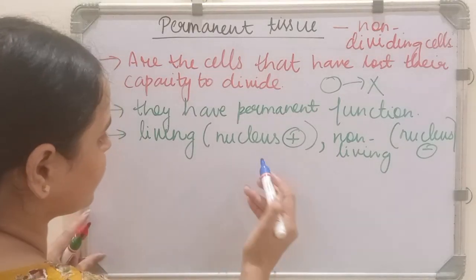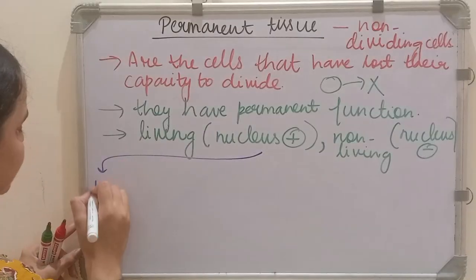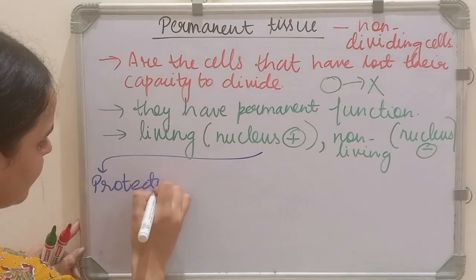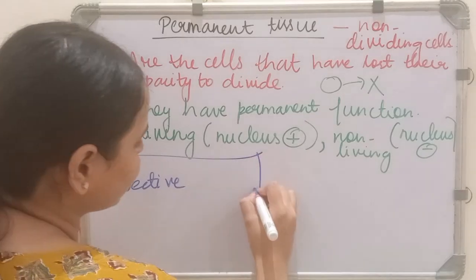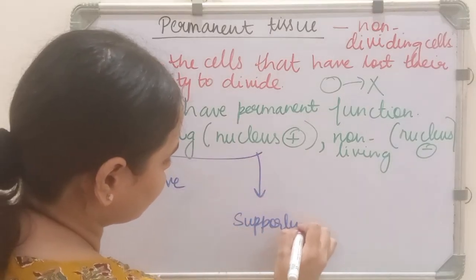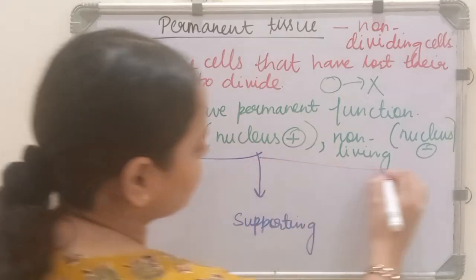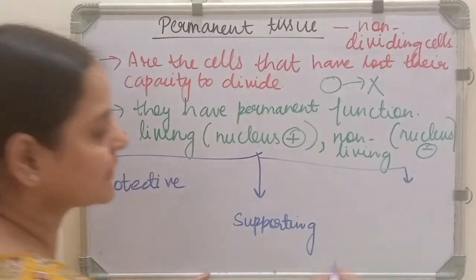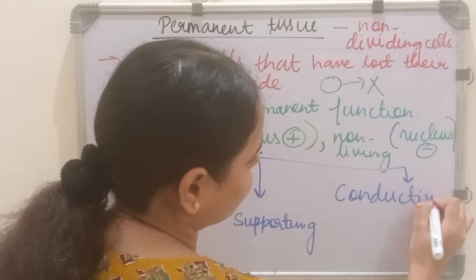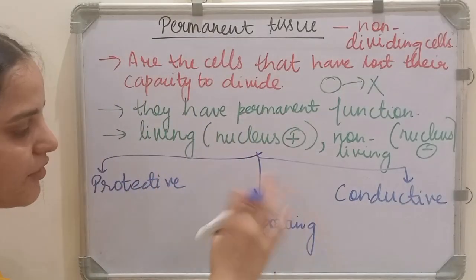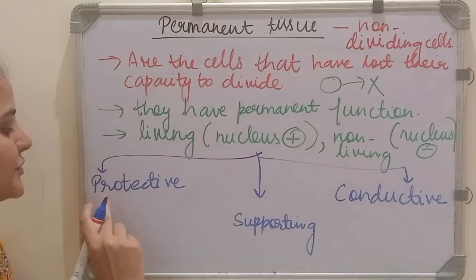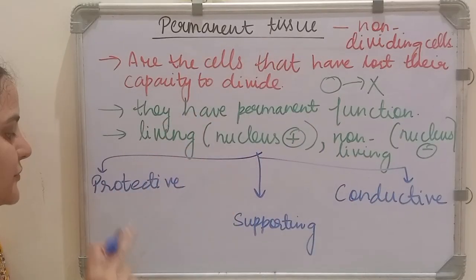Now this permanent tissue is basically of three types depending upon the functions they perform. So it is of three. One is protective permanent tissue, another is supporting permanent tissue, and third is conductive permanent tissue.